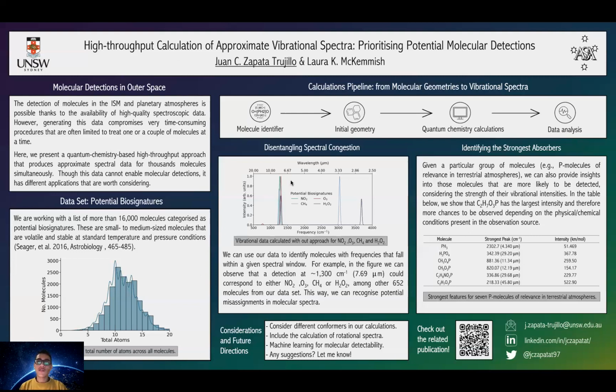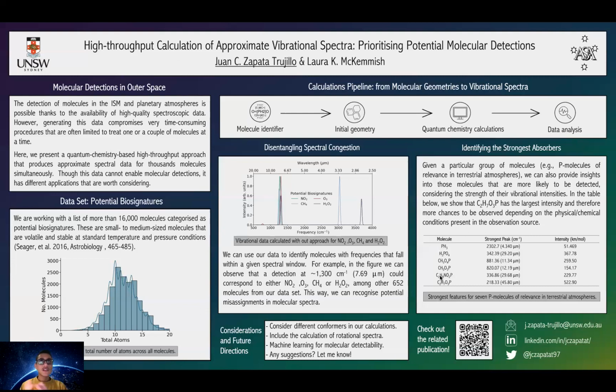The other application of this data is that we can identify the strongest absorbers in a given molecular group, depending on the intensity of their vibrational frequencies. So for example, here in this table, we have 7 phosphorus-bearing molecules that are of relevance in terrestrial atmospheres. And we can see that just from the strongest intensity in each molecule, the one in the bottom seems the one to be more likely to be detected.